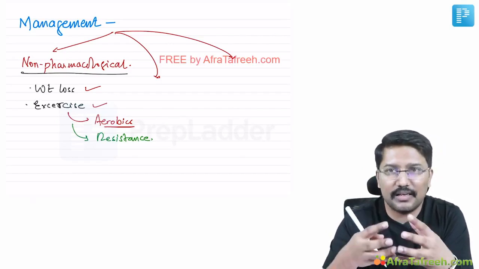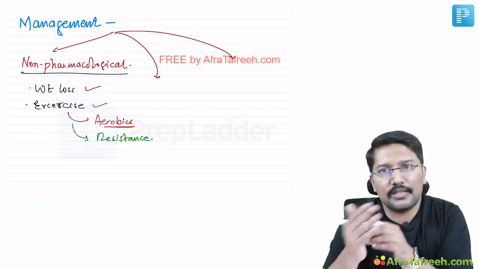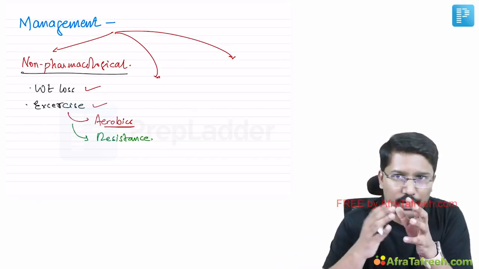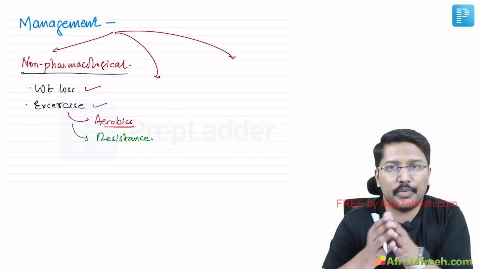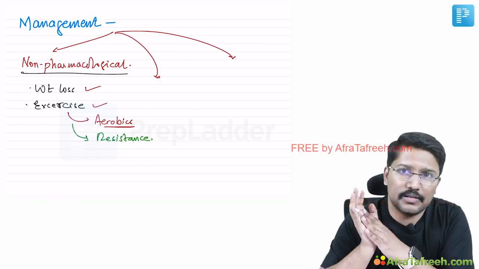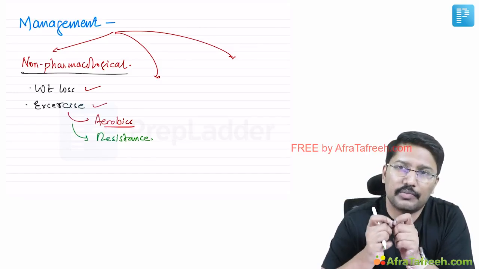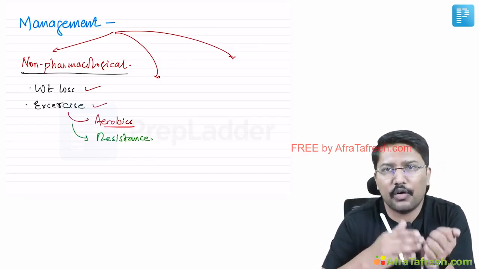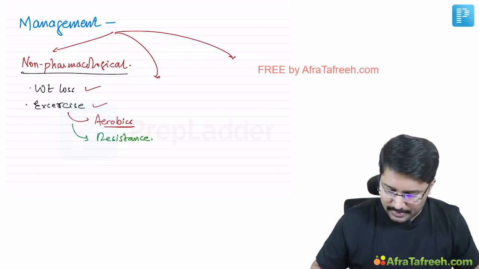So if the muscles and the ligaments and tendons are weak, that can also increase the risk of progression of osteoarthritis. So properly designed exercise regimens may strengthen those muscles. For example, quadriceps weakness, right, increases the risk of developing knee osteoarthritis. So if you train the quadriceps muscles well, your chances of developing or progressing knee osteoarthritis reduce, right? So there is importance of exercise.